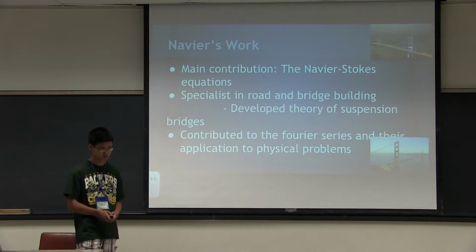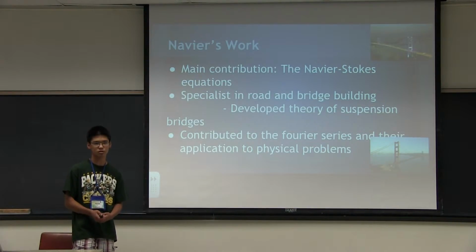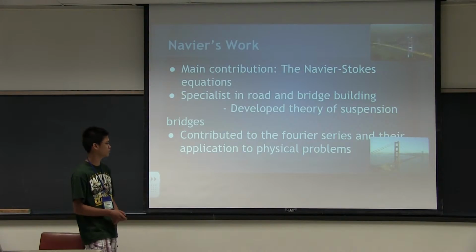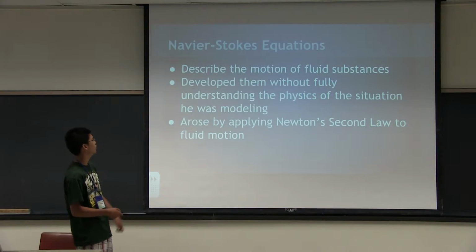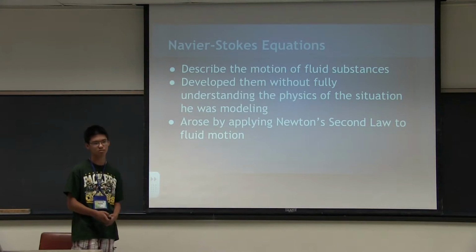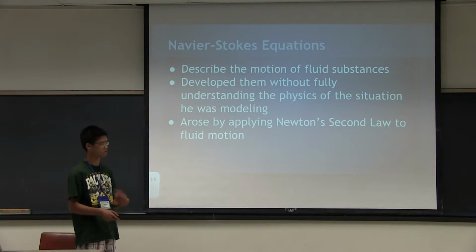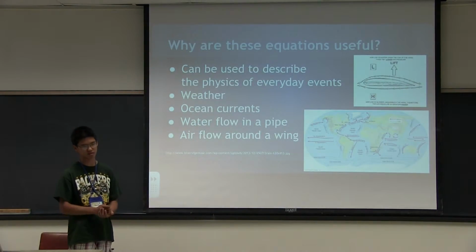Alright, so Navier's work. His main contribution were the Navier-Stokes equations. He was a specialist in road and bridge building, where he developed his theory of suspension bridges. Well, the Navier-Stokes equations describe the motion of fluid substances. He developed them without fully understanding the physics of what he was doing, and they arose by applying Newton's second law to fluid motion. So why are these equations important?